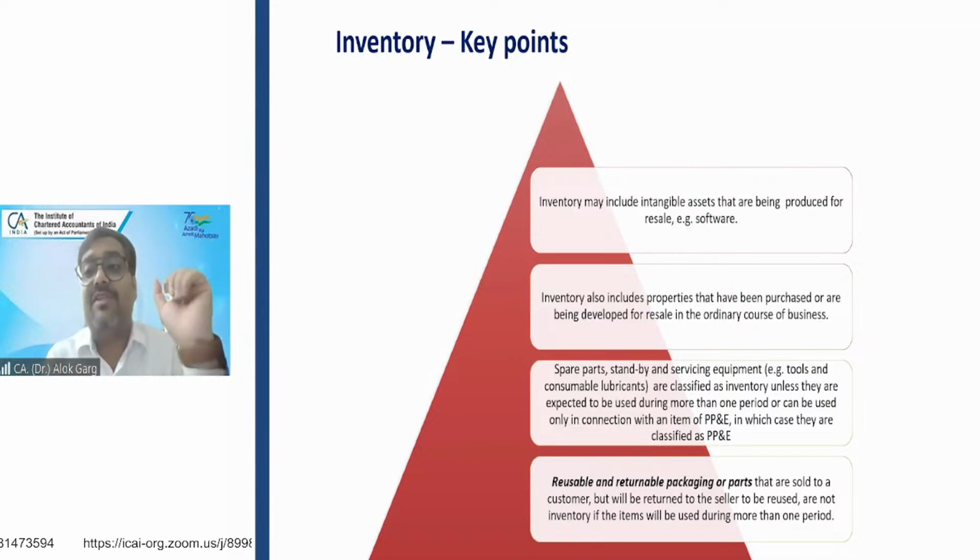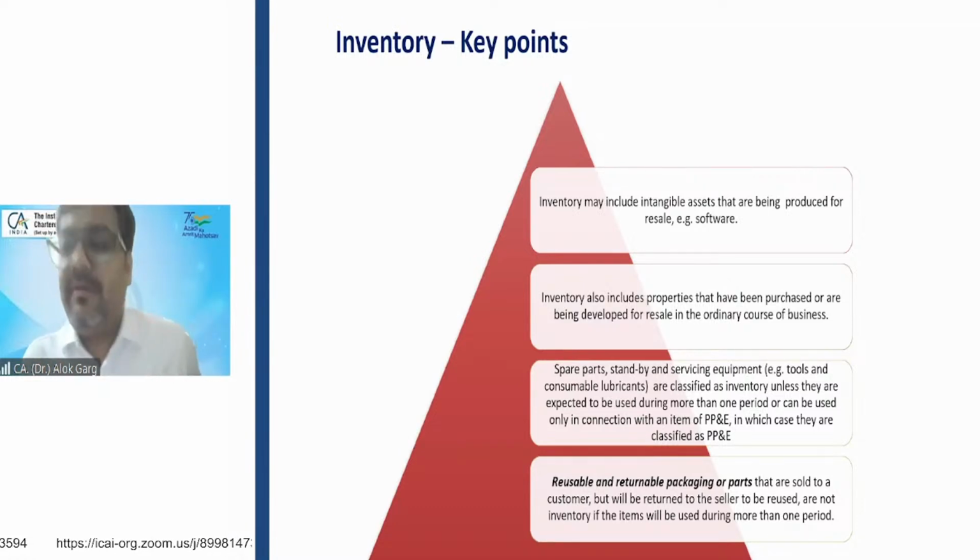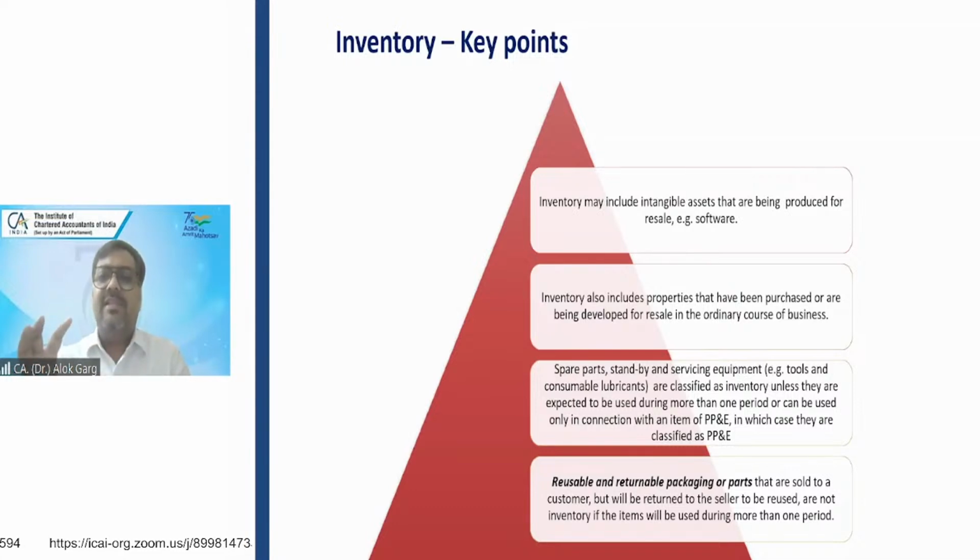What is a secondary packaging material? For example, the company is selling milk. Of course, the packets are there, and the packets are stored in a container, which is a refrigerated kind of container, and the company is providing this milk in those containers to the shops, and this container is a returnable container, right? It will be used multiple times.